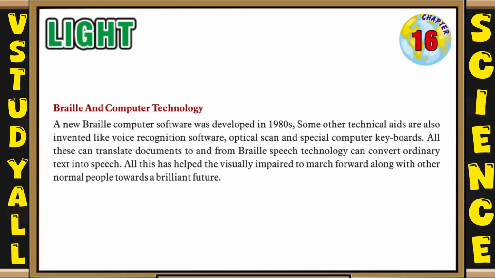So now let's see another topic, that is Braille and computer technology. A new Braille computer software was developed in the 1980s. Some other technical aids have also been invented, like voice recognition software, optical scan and special computer keyboards. All these can translate documents to and from Braille. Speech technology can convert ordinary text into speech. All this has helped the visually impaired to march forward along with other normal people towards a brilliant future.